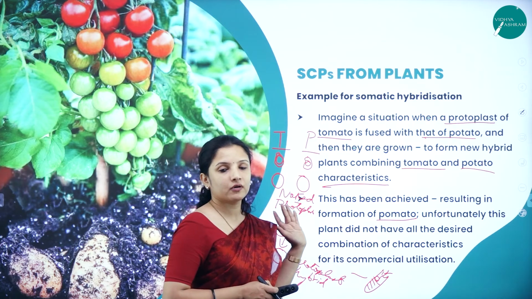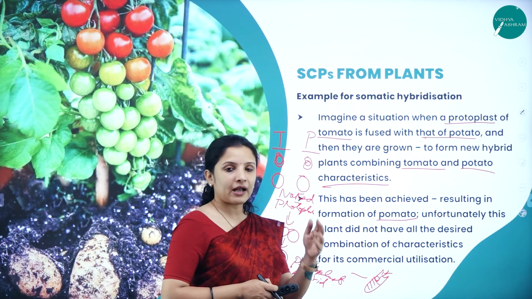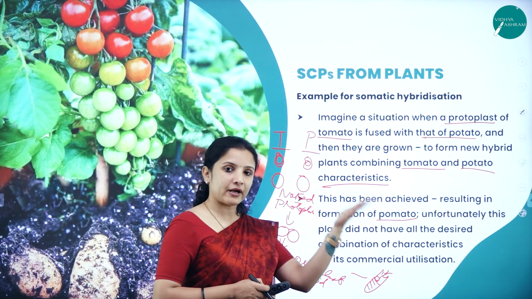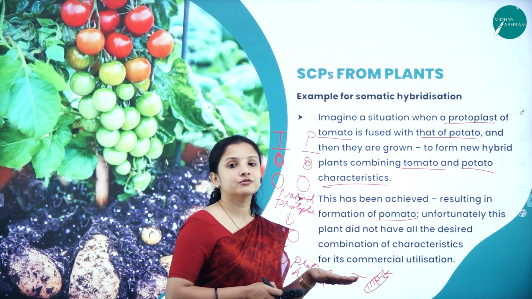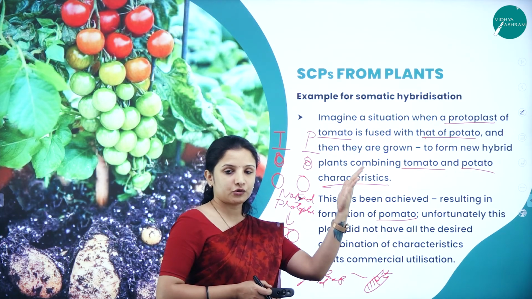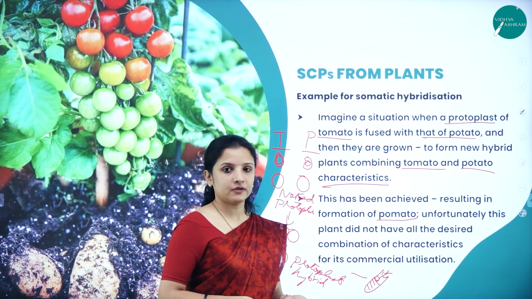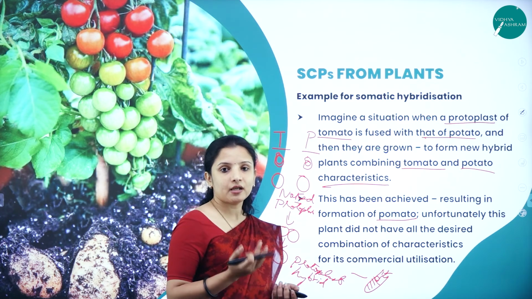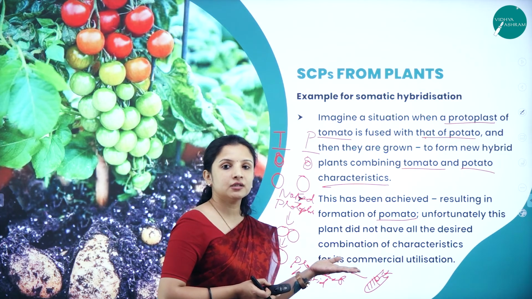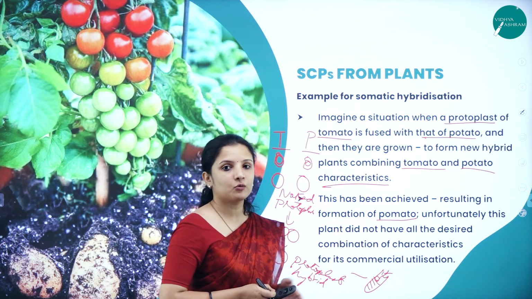But that is how they were able to produce in one plant itself, tomato also was produced and potato also could be produced. So tomato was produced in the aerial part of the plant and potato in the below ground part of the plant. So that is how it resulted in pomato. So now pomato is a somatic hybrid. So that is how it is done.